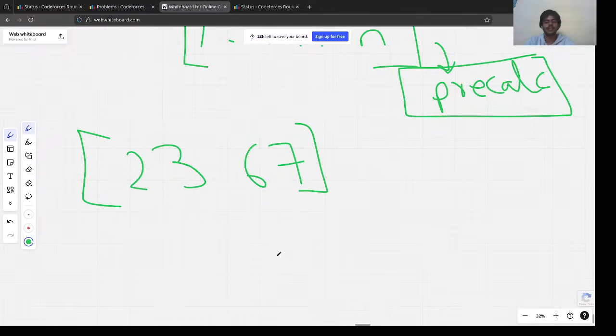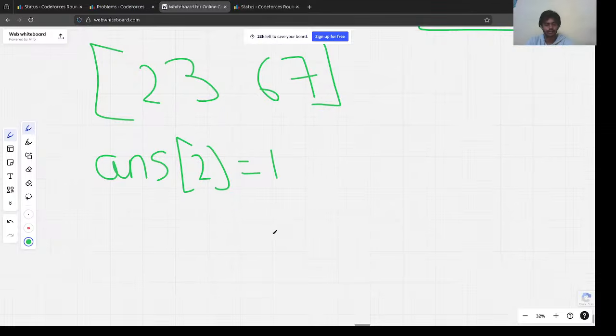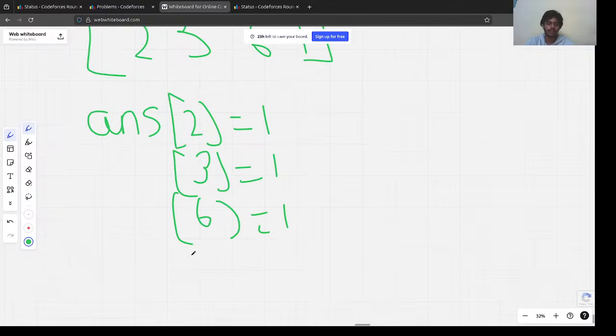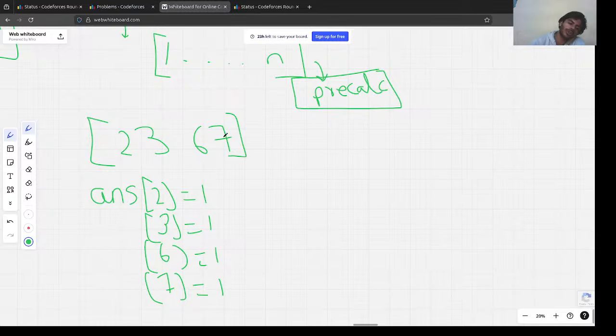That means that, let's say we have this answer array. Here we are storing all the numbers. So answer 2 would be equal to 1, right? Similarly, answer 3 would be equal to 1. Answer 6 would be equal to 1, and answer 7 would be equal to 1. Right? Whenever these types of problems occur, one thing you can notice,